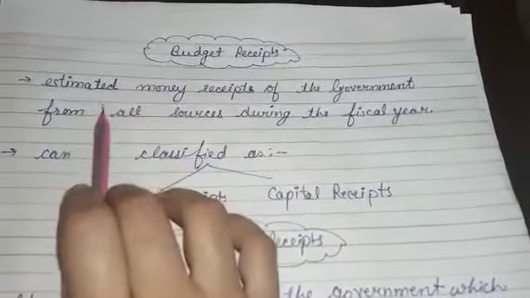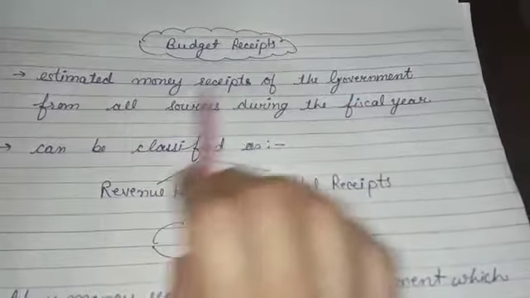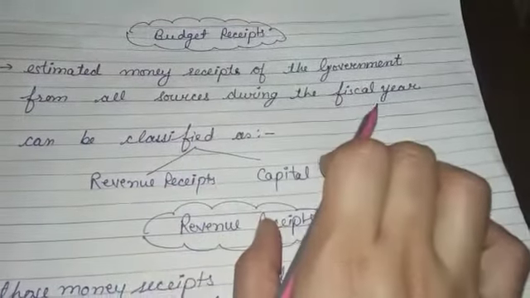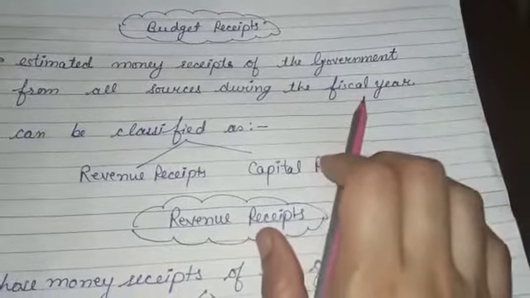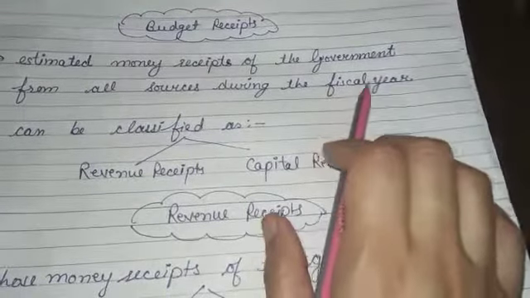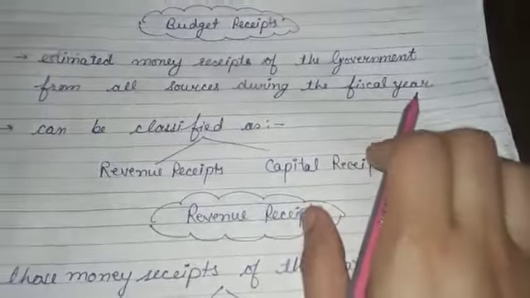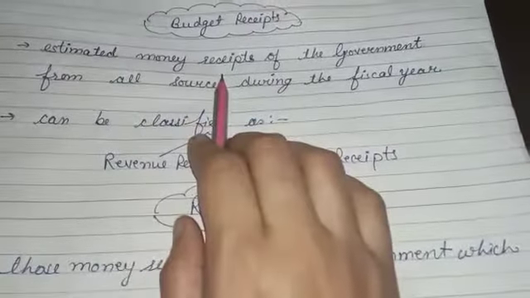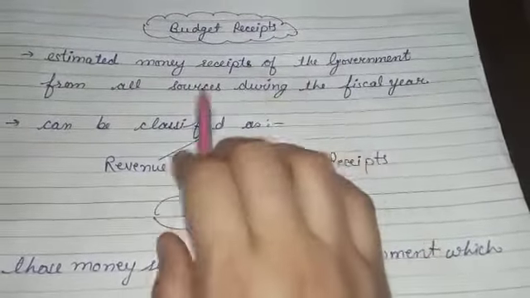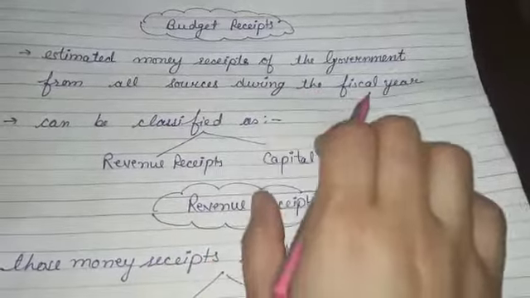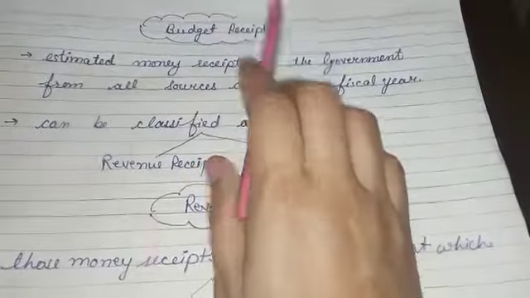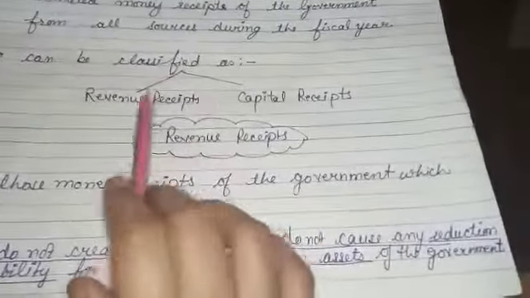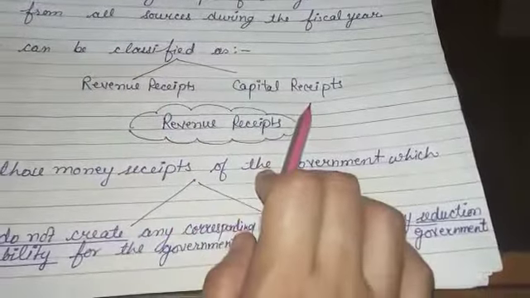Budget receipts are the estimated money receipts of the government from all sources during the fiscal year. The fiscal year refers to the year for which the budget is being prepared. So whatever estimated money receipts the government is expecting from various sources during that fiscal year, these receipts are known as budget receipts. The budget receipts can be classified as revenue receipts and capital receipts.